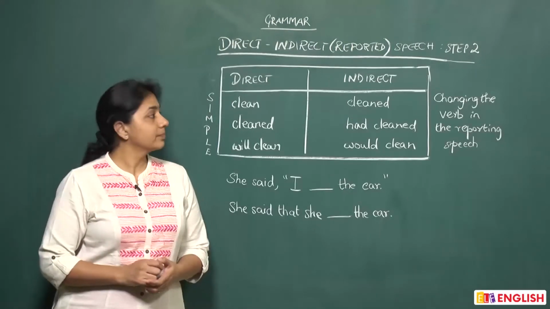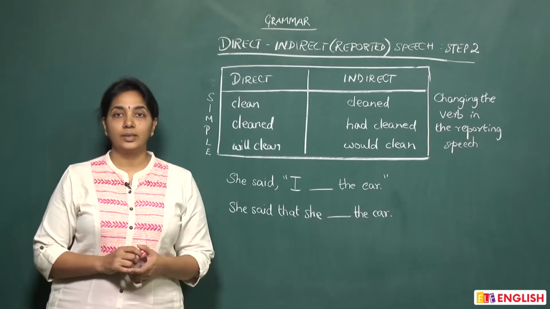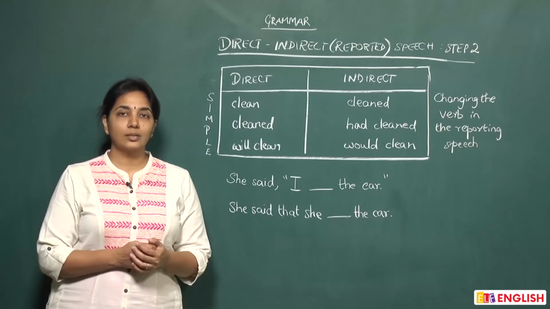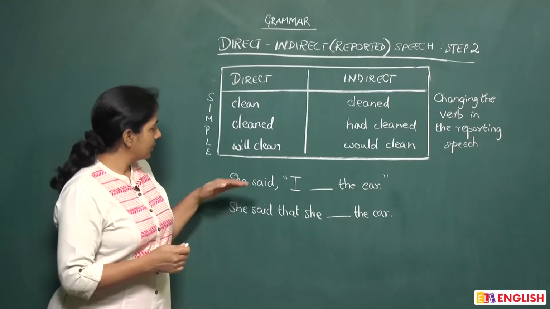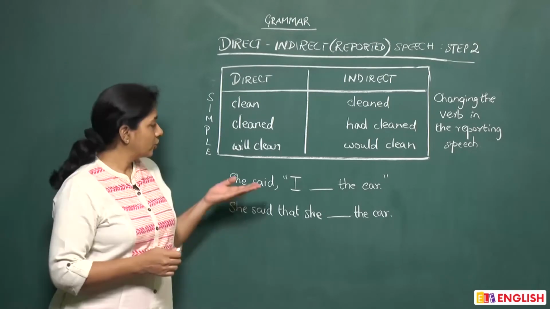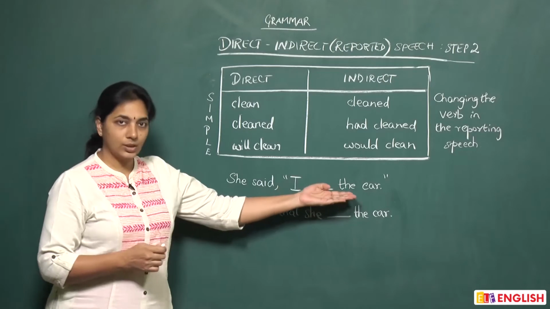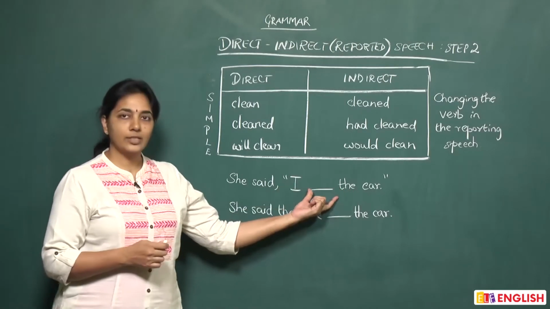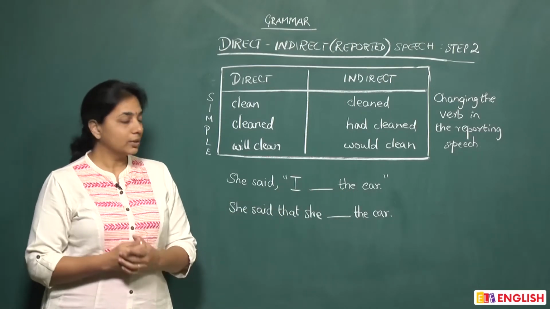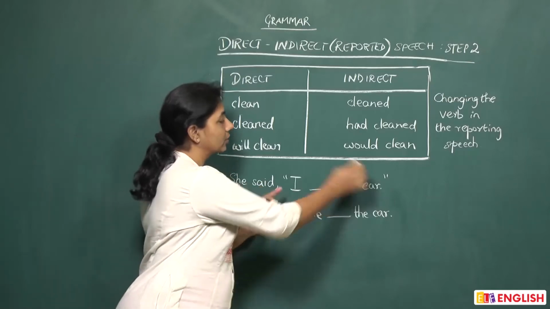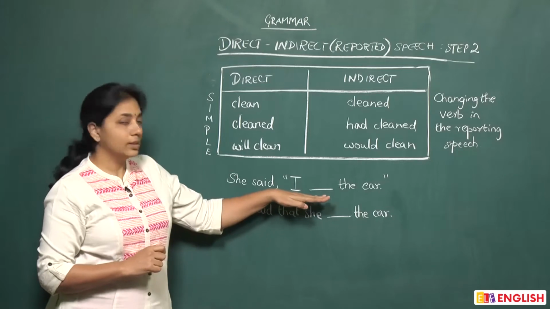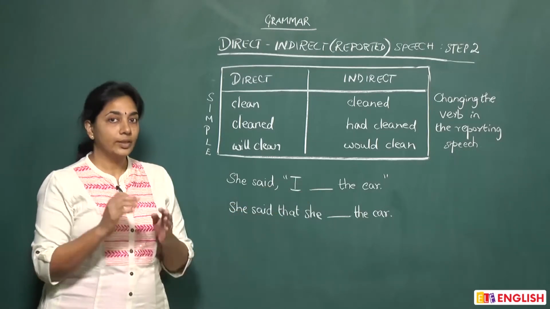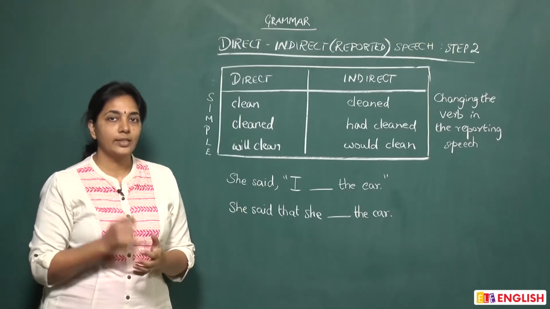The next step is how to change the verb in the reporting speech when you want to convert from direct to indirect. A quick recap here. This is your sentence in direct speech. She said, "I ___ the car," where this blank has to be filled in by the verb. Remember, whatever comes within the quotation marks is called the reporting speech. And now we are going to see how to change this verb when you convert from direct to indirect or reported speech.